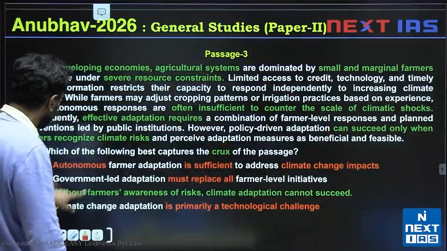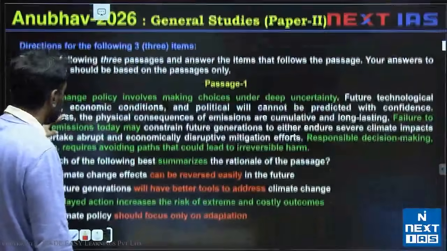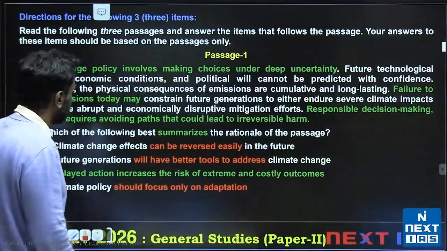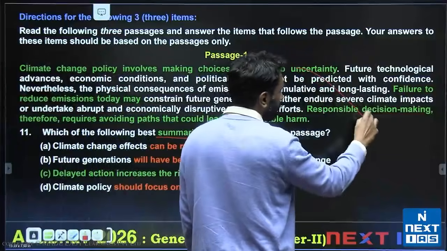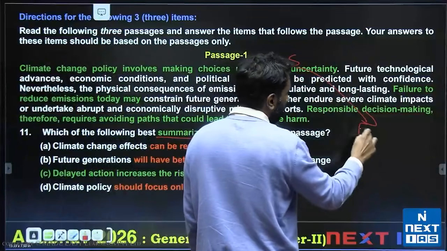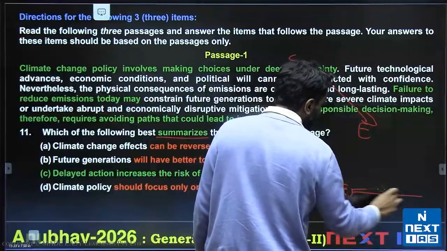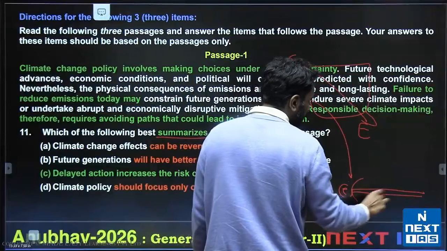Now let's take a look at passage 11. For passage 11, we are discussing summarizes or summary. Summary means we'll take this full passage, from start to end, and we are trying to find some option, let's say option E, which will in a way replace this passage in a few words.